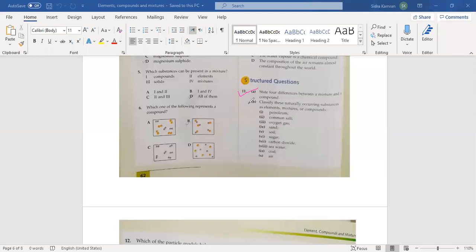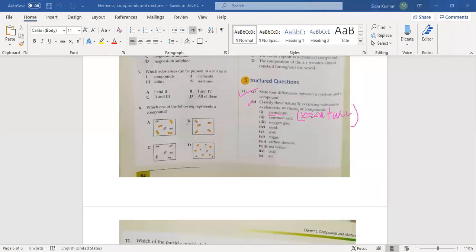Next is Part B of question number 11. Classify these naturally occurring substances as element, mixture and compound. You have to identify which one is an element, which one is a compound and which one is a mixture. So what do you think? Petroleum is what? A mixture. Yes, petroleum is a mixture. You have to write the correct option in front of the word petroleum. So write here mixture. No one is going to write only mix.